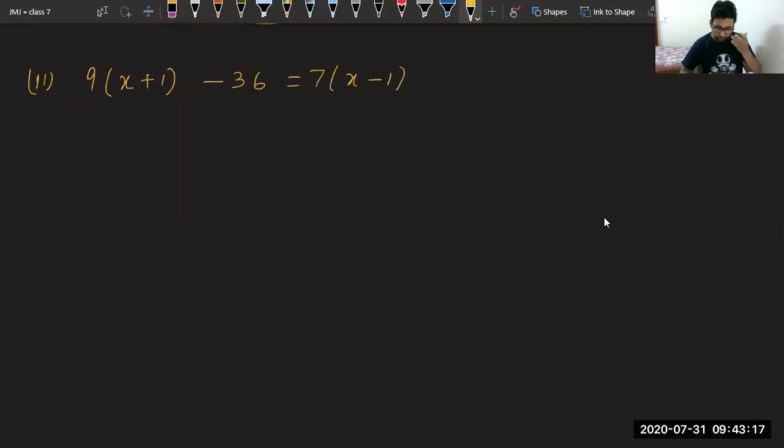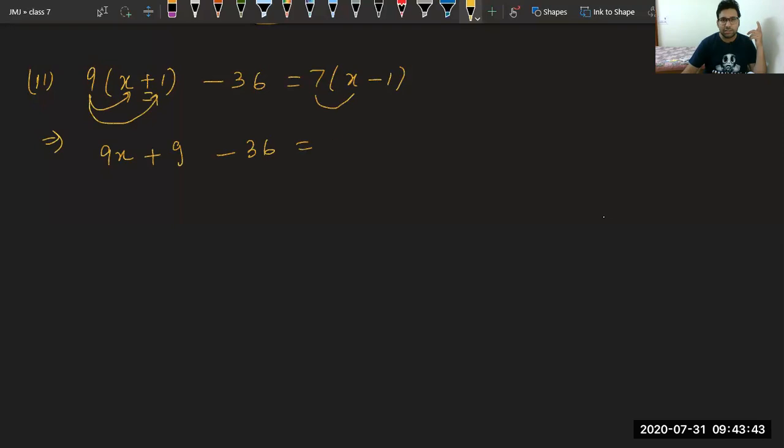Please tell me, how will you solve this? First thing, what will you do? First you will open the brackets because it is BODMAS rule. So 9 into x is 9x. Then we have a plus sign. 9 into 1 is 9. Then we have minus 36 is equal to 7 into x, 7x. Then we have a minus sign. 7 into 1 is 7.